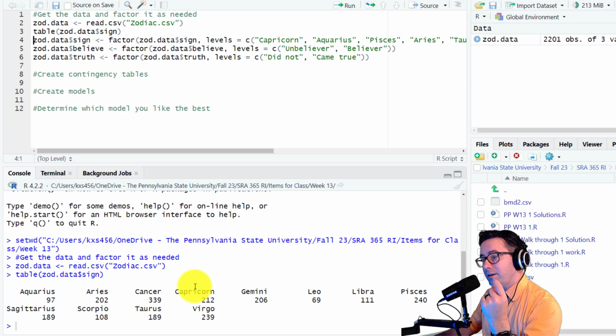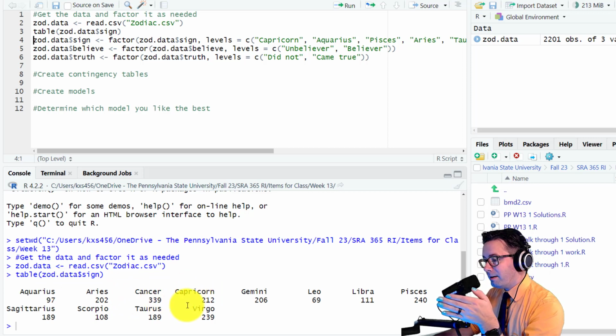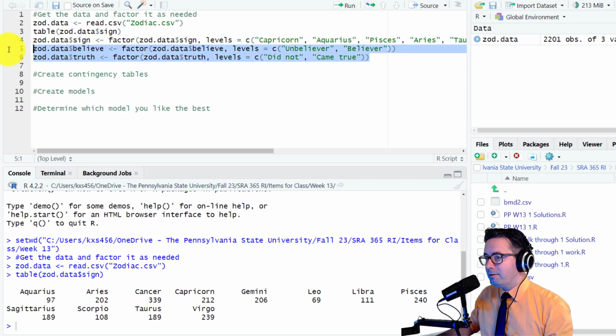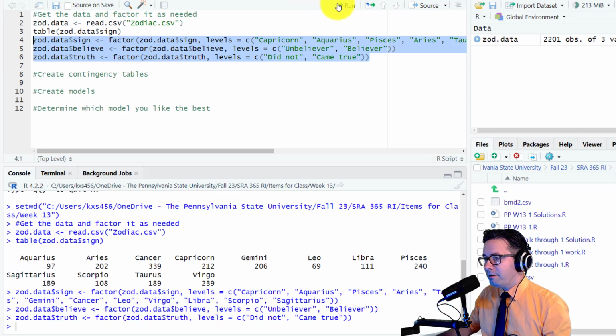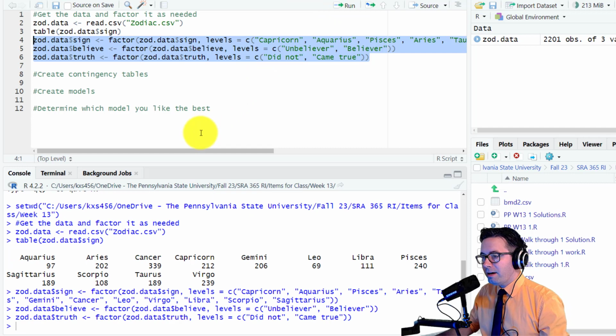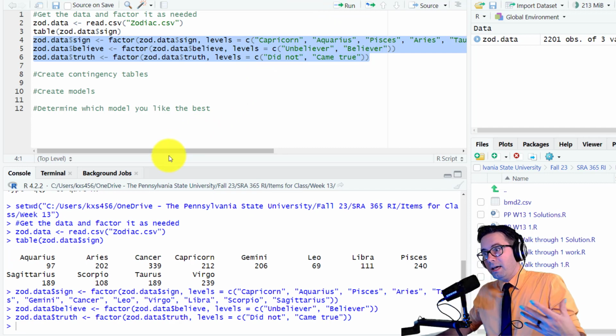And so when we compare these values, it's going to do things alphabetically. Now, for those of you that are familiar with the zodiac signs, that's not the order in which they occur. If you think about from earlier in the year to later in the year, it's more along this with Capricorn, Aquarius, Pisces, Aries, so on and so forth. So I factor these so that it makes sense. We don't need to for the accuracy of our analysis, but because we're people reading it, it's important that it's in a way that we can read it.